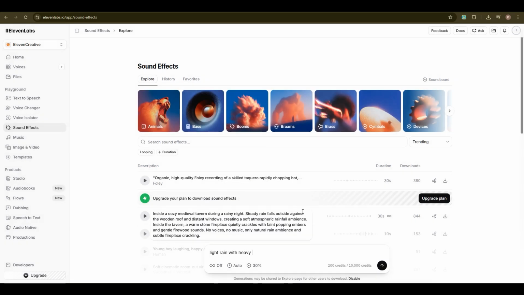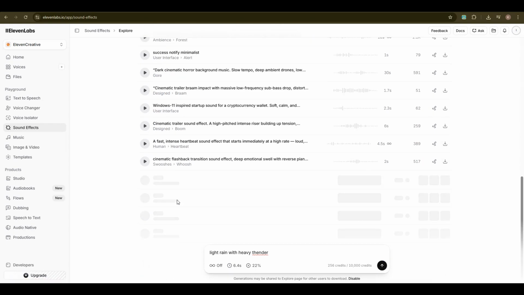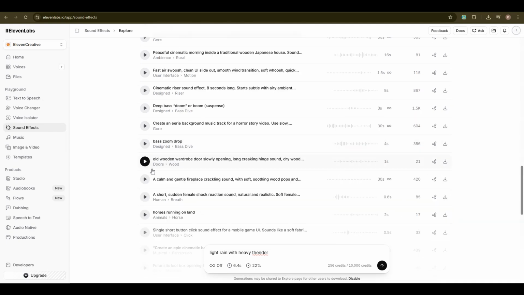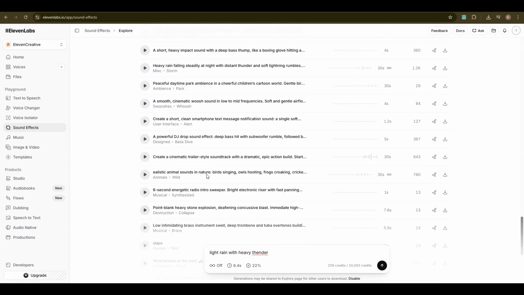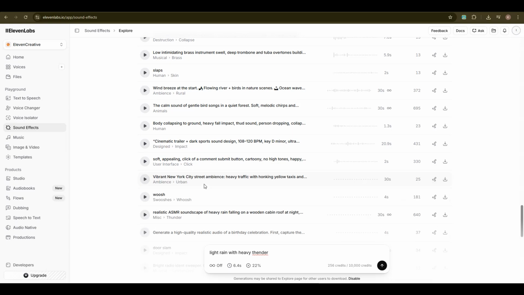Then choose the duration. It's best to start with about 5 seconds to test the sound. You can also adjust prompt influence, so the AI follows your description more closely. After generating, listen to the samples and pick the one you like. If it sounds good, you can increase the duration and generate it again. Finally, download the sound and save it to your device.